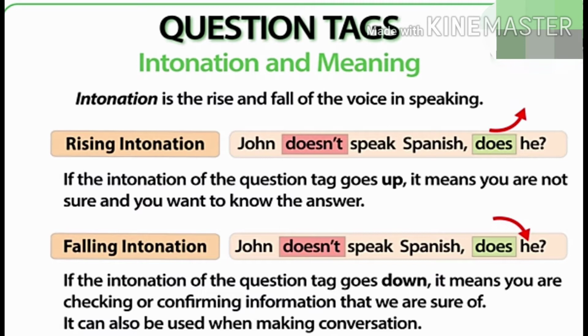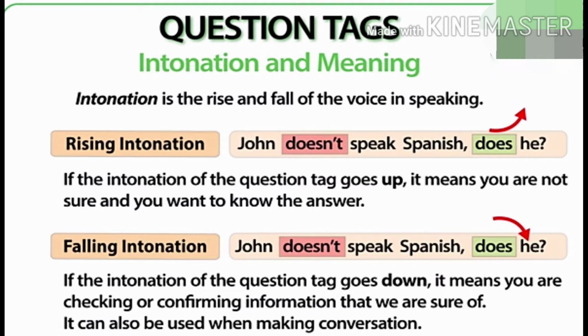Falling intonation: John doesn't speak Spanish, does he? If the intonation of the question tag goes down, it means you are checking or confirming information that you are fairly sure of. It can also mean you are making conversation. My voice went down at the end with does he because I'm perfectly sure, so I want to confirm it. I just want somebody to agree with me.